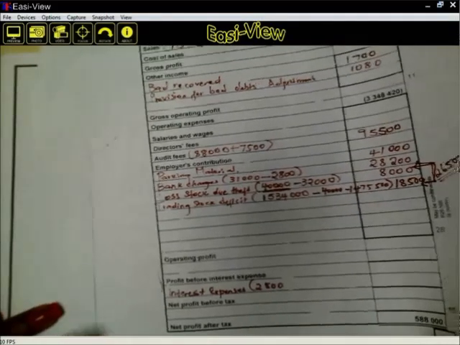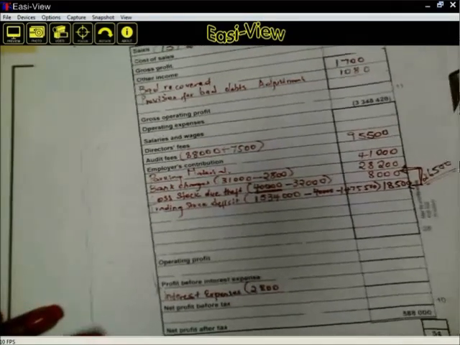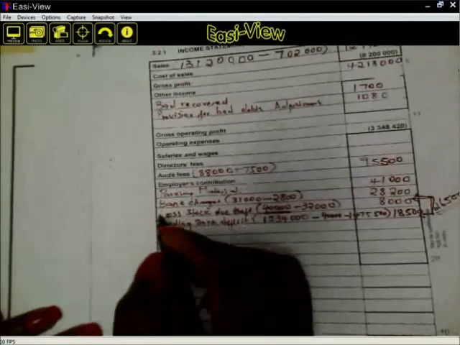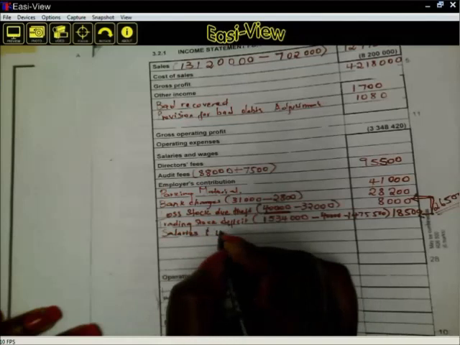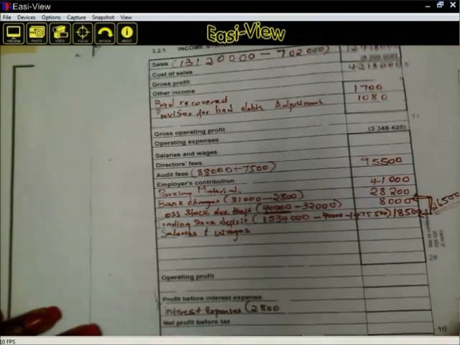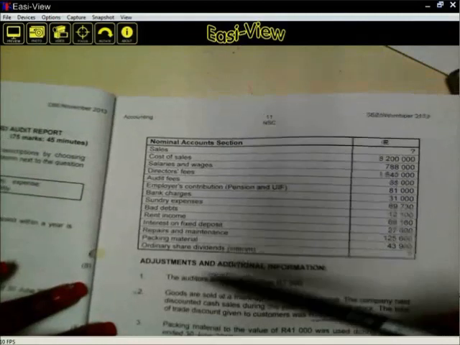Once you pay salary, it is an expense. So you must start with salaries and wages. So we must check it where? Under our additional information. Let's check here.